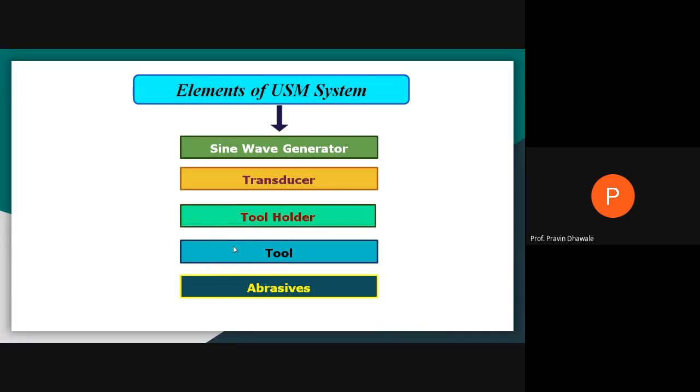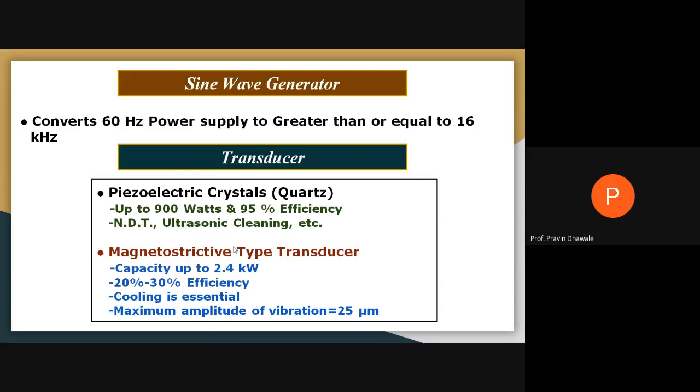Okay, the first element is the sine wave generator. What is its function? It will convert 60 Hz power, the frequency of the AC supply we get, into greater than or equal to 16 kilohertz or 20 kilohertz.